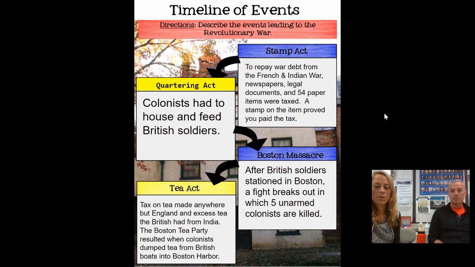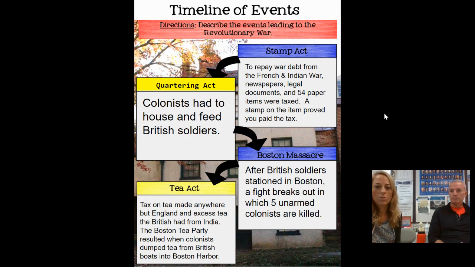And we're going to do a separate little activity about the Boston Massacre. But eventually fighting breaks out between British soldiers and the colonists in Boston. And in a very particular incident called the Boston Massacre on King Street in Boston, some unarmed colonists, well, they were armed with rocks and snowballs, end up being killed by some British soldiers.